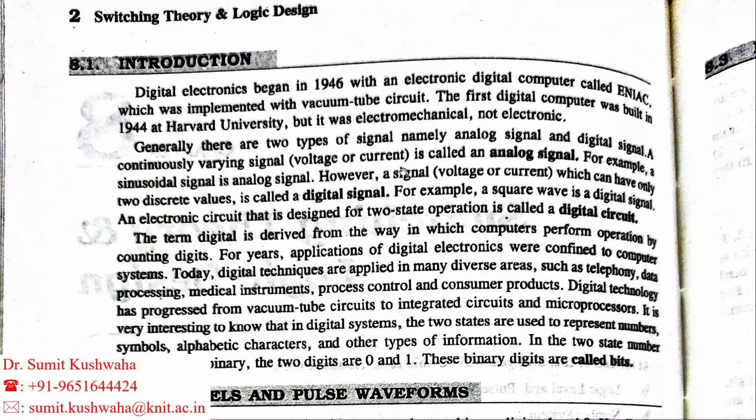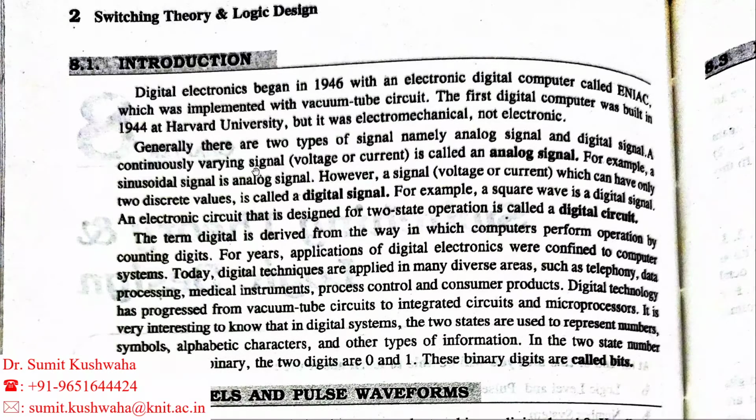Generally there are two types of signals, namely analog signals and digital signals. Analog signals are continuous in nature, and digital signals have a particular value at a particular time. This is the difference between analog and digital signals.